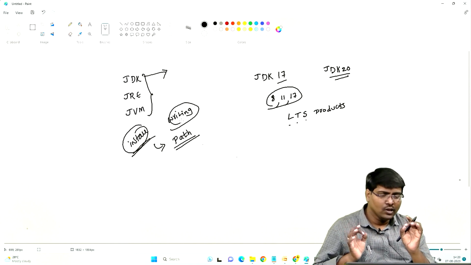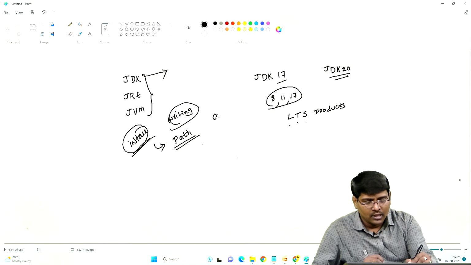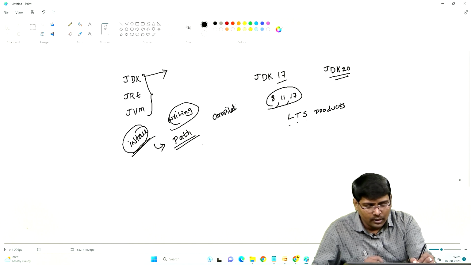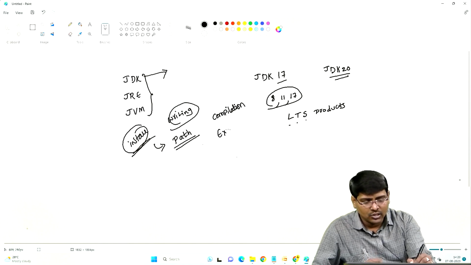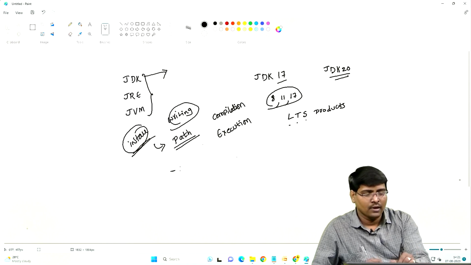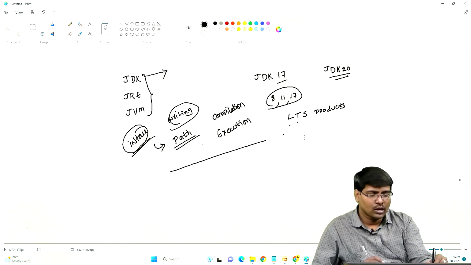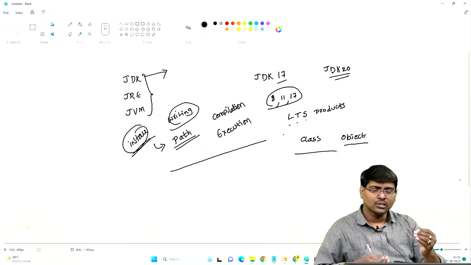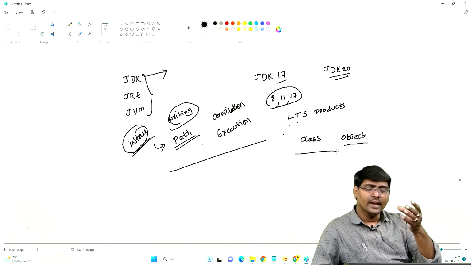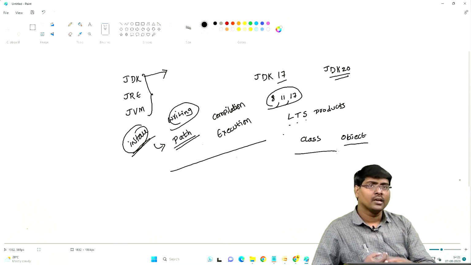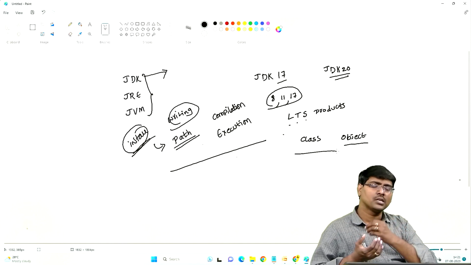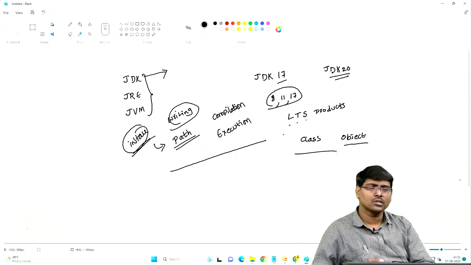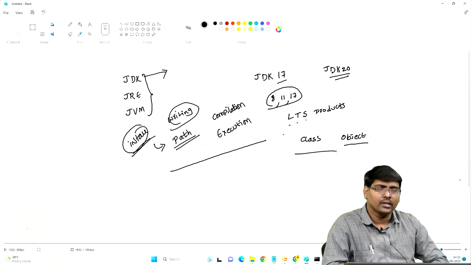There we discussed how we perform compilation and then execution. Finally, we also covered what is a class and what is an object, just definitions. These are the things that we discussed in this session. In the next session, we are moving to data types and typecasting, different types of variables based on data type. We will discuss all those topics in the next session. That's it. Thank you very much.